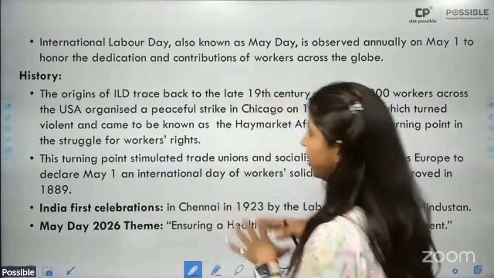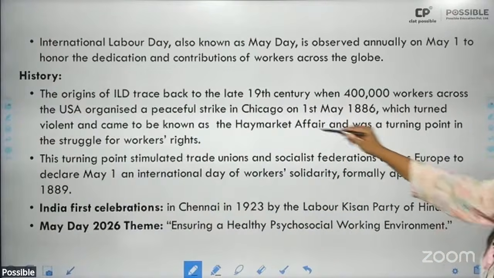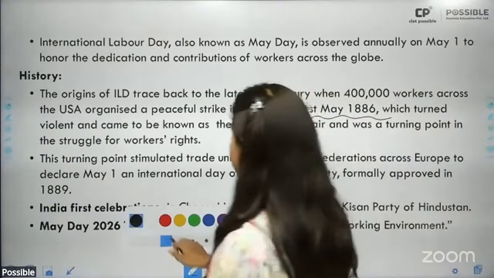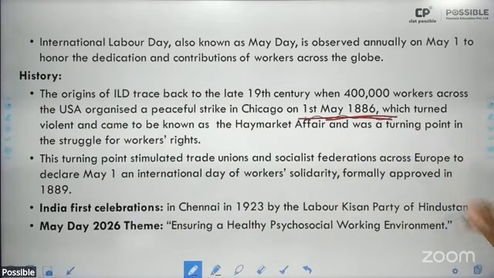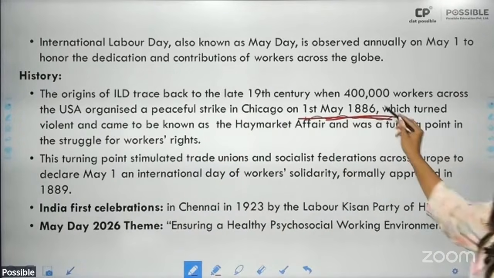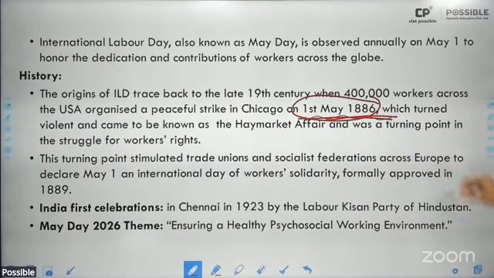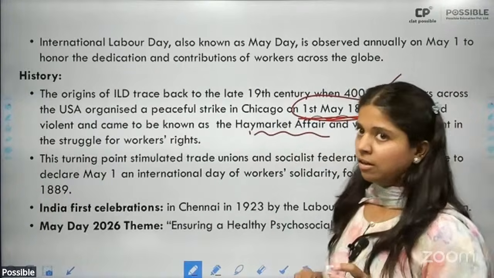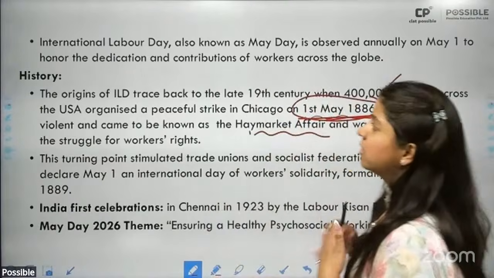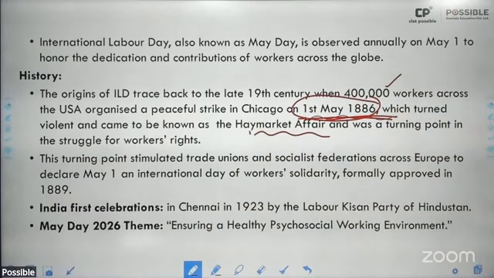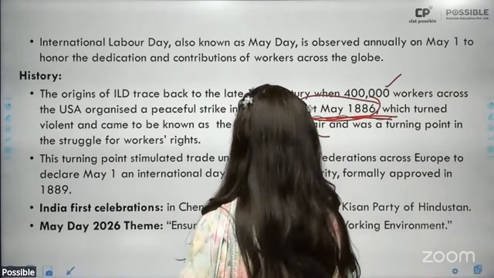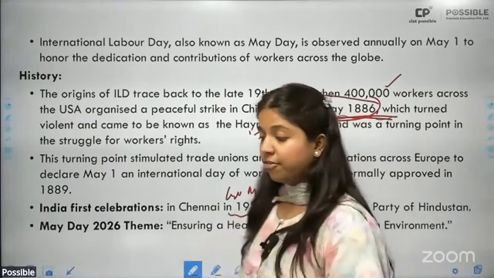All right. But this particular day is actually to commemorate the 1st of May 1886 strike, which actually took place in Chicago in USA. All right. So this particular strike in Chicago, where around 400,000 workers went on strike at the Haymarket Affair, became that one commemorative point to commemorate which we celebrate globally 1st of May as International Day of Worker Solidarity. All right. India first celebrated it in 1923, and this 1st of May was actually undertaken after the Communist Party of India was established.